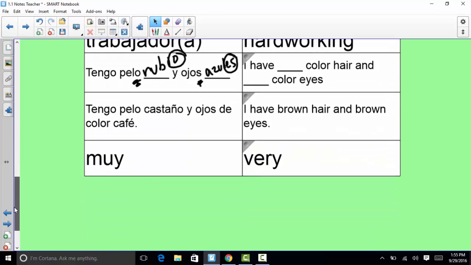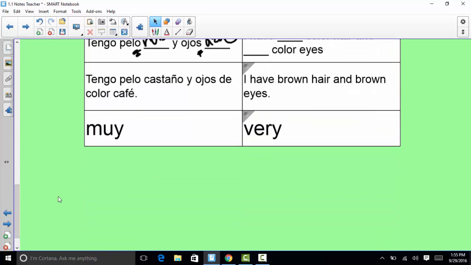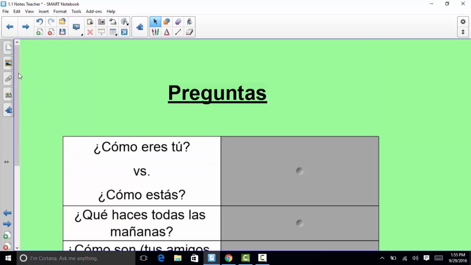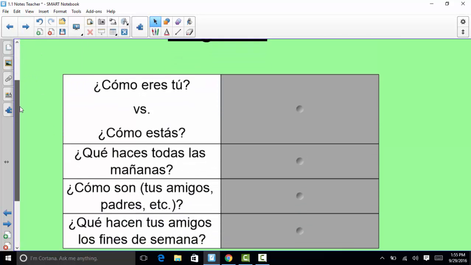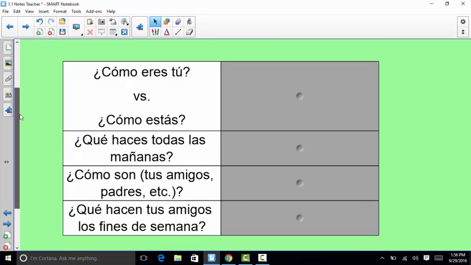If we keep going to the next page, hay una lista de preguntas, a list of questions. And I know we went over some of these, but not all of them. So we went over como eres tú, but we didn't really talk about como estás. So remember that como eres tú is asking for a description of yourself, whereas como estás is asking how are you today?